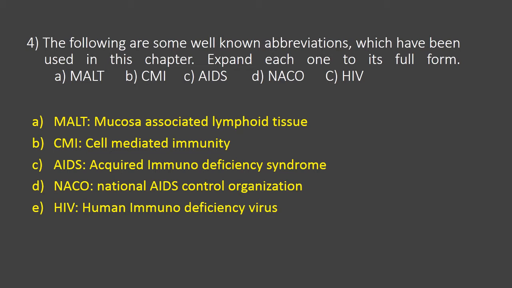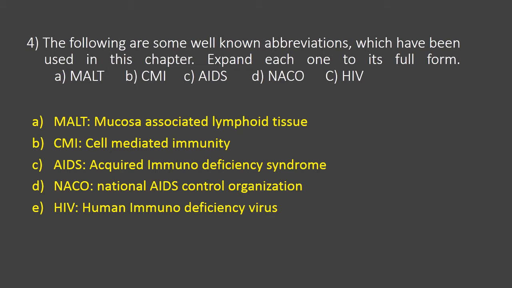Then let us see the second one, CMI. CMI is expanded as cell mediated immunity. We have seen that cell mediated immunity is given by T cells. T cells do not produce any antibodies to destroy pathogens. Here different kinds of cells are able to destroy the pathogen. We have seen the macrophage cells and monocytes. They are the kinds of cells that provide cell mediated immunity. So they belong to the T cell.